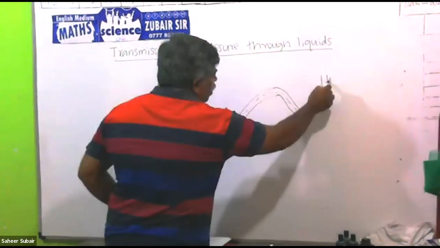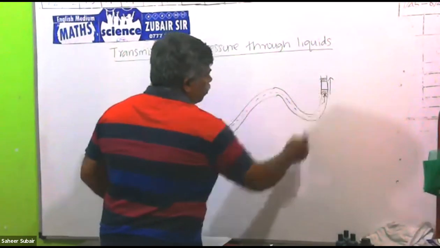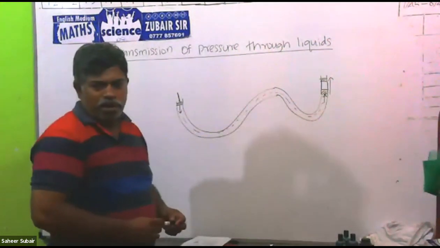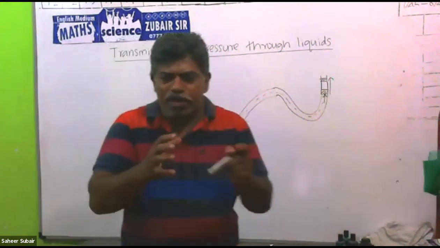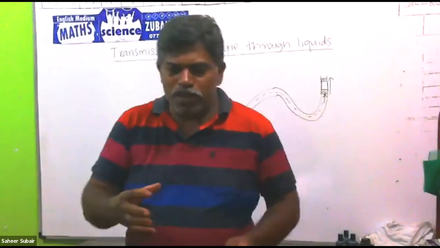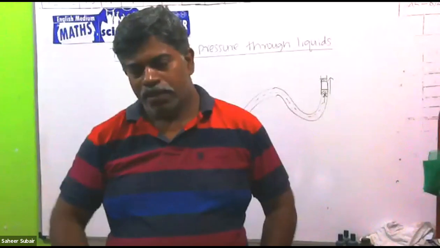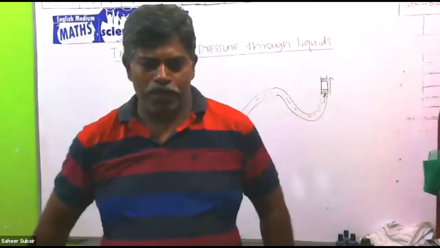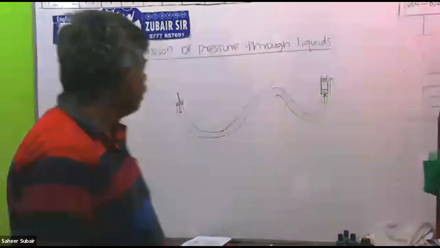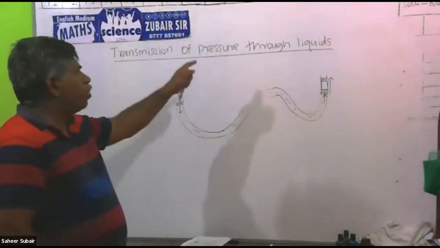Then this piston will start to move up. The liquid is not contracting. When you press one side, it comes out through the other side. The pressure is passing through the liquid. That is the transmission of pressure through the liquid.